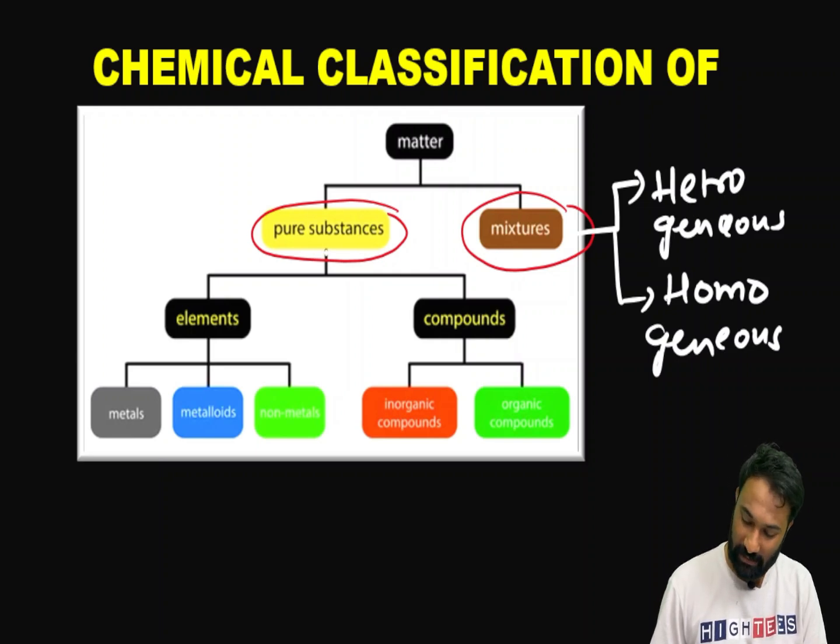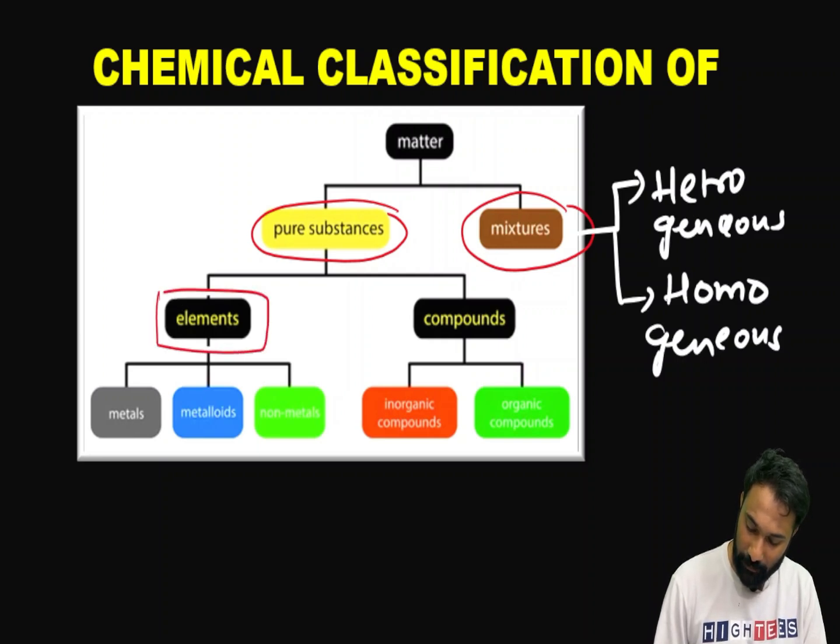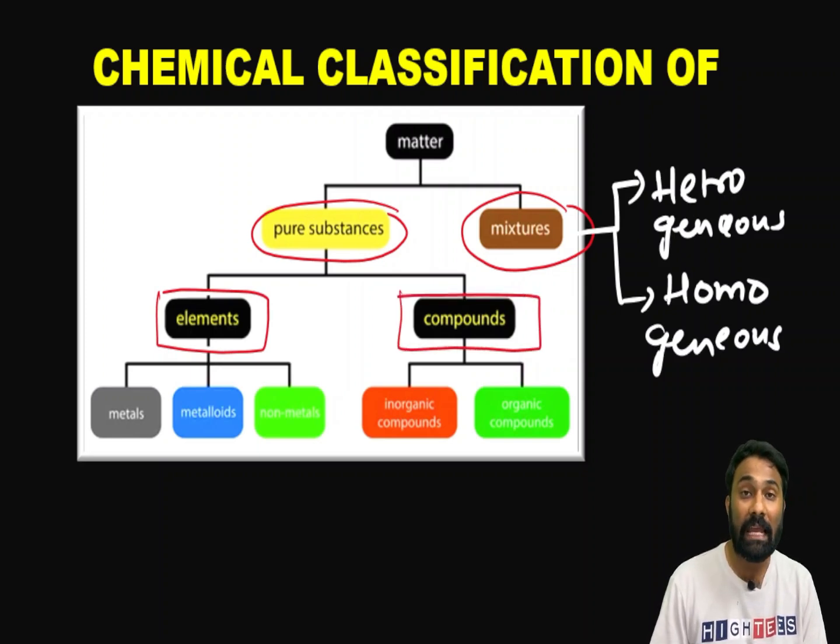You can see the pure substance has again been classified into two types, that is elements and compounds. What is the difference between elements and compounds?